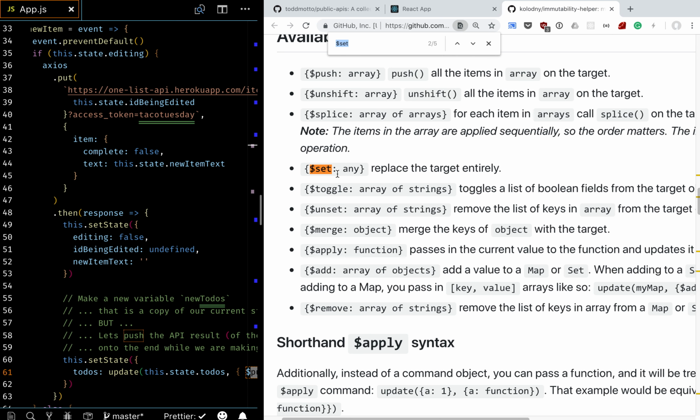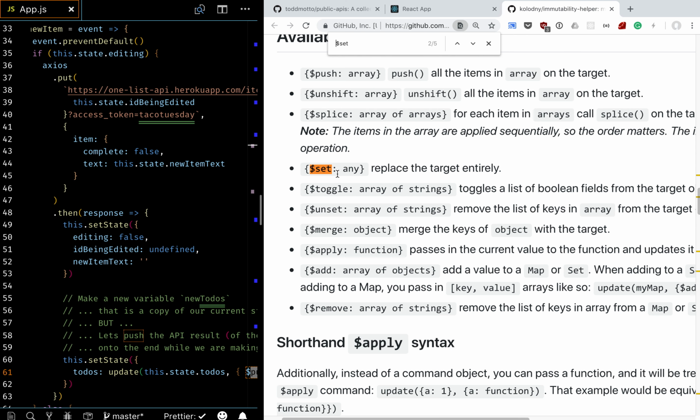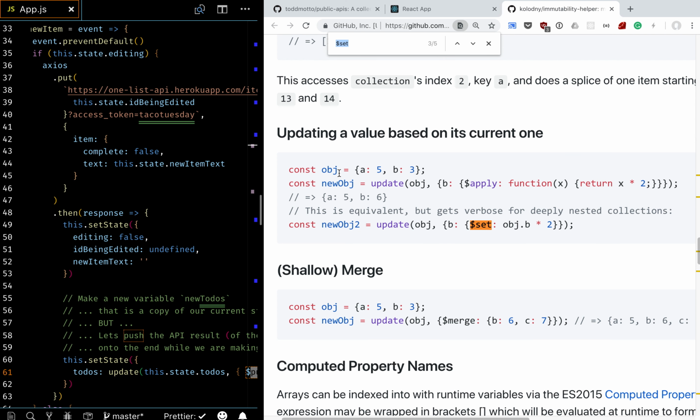Do we want set? Let's see if we want set. Let's mess around in here and see if we want set. Let's make scores an array of 1, 42, and 100, 3. And what happens if we update scores? I don't think we want set.